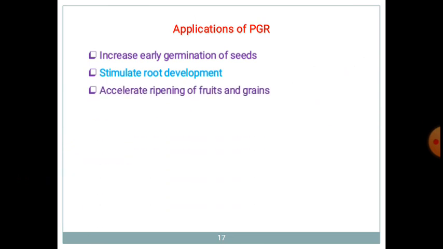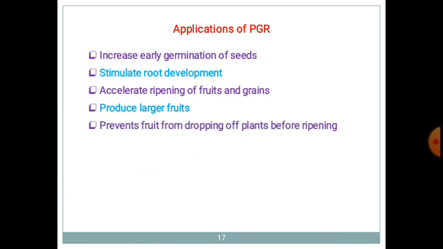It also accelerates the ripening of fruits. We have seen that the ethylene molecule, that ethylene plant hormone, plays an important role in ripening of fruits and grains. It produces larger fruits. It can also produce seedless fruits. It also prevents the fruit from dropping off, that is the abscission process, in plants before ripening.